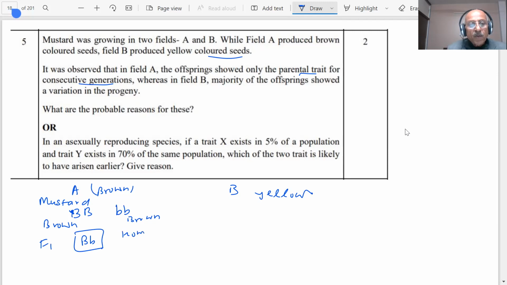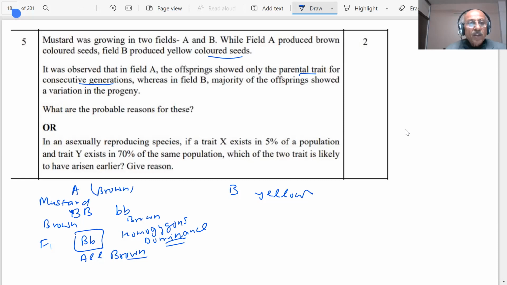This is homozygous, homozygous dominance or homozygous recessive. Now what will happen in this case? The law of dominance will operate. The brown is the parental trait. It is both brown otherwise, because it is homozygous. So the result will be all brown.